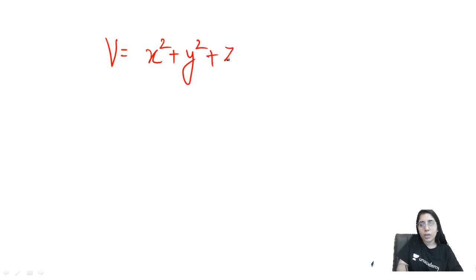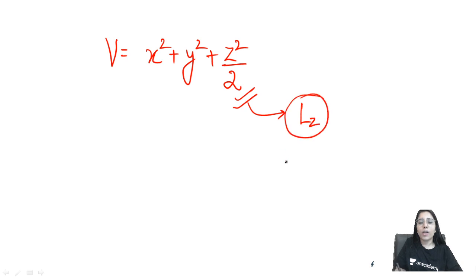But what about the trick? The trick is going to be this way. Let's say the potential energy expression you have is of the form (x square plus y square plus z square upon 2). Whichever variable has a different coefficient, like you can see right now z has a different coefficient, then you will know that Lz will be the conserved quantity here.